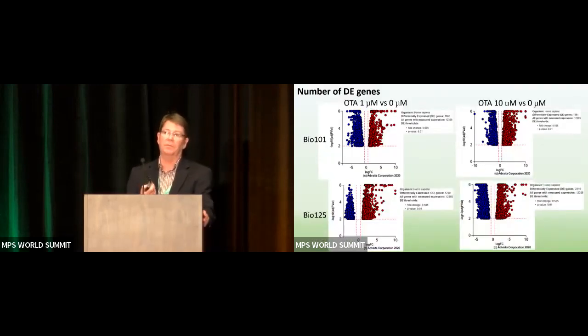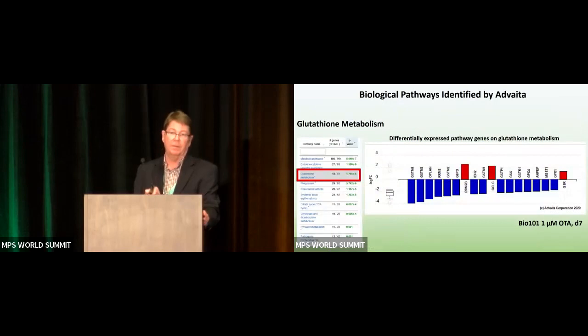And so here's just some volcano plots of the differentially expressed genes that we saw in this system, looking at either 72 hours on the left or 7 days on the right. And depending on 1 micromolar versus 10 micromolar, we saw anywhere from 1,000 to 2,000 differentially expressed genes. So to try to understand what's going on with all that huge number of data points, we do some pathway analysis using Advaita software.